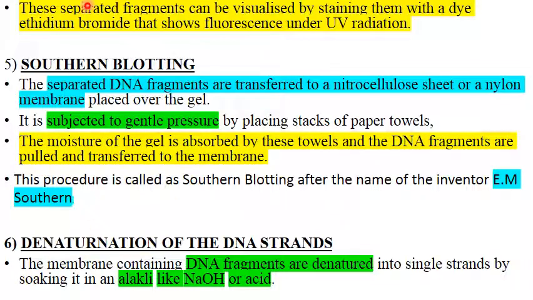Now, we have separated the DNA according to size, but DNA is transparent, it is not visible. You cannot even see whether the fragments have separated or not. Now how will we make them visible? We stain these fragments with a dye called ethidium bromide, and put the gel electrophoresis apparatus under UV radiation, and under UV radiation they fluoresce and appear as orange bands, and that's how we come to know that the DNA fragments have separated.